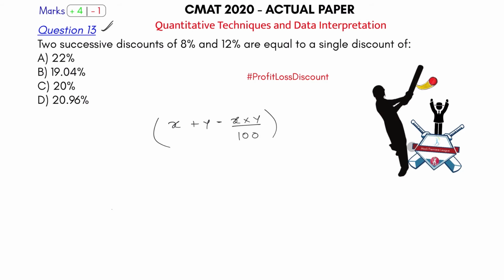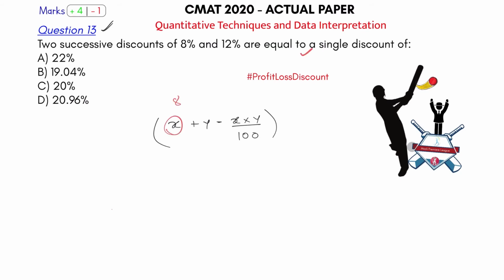And we had understood the logic of this as well, right? If you can remember, we had spent a good 30 minutes just to understand successive discount in the profit, loss and discount class. Okay, so go to the basics and you will understand this better. Watch the basics class of CMAT 2021 on our YouTube channel and you will understand this concept even better.